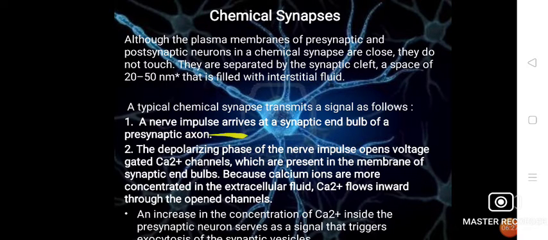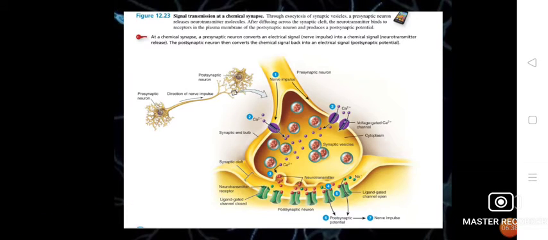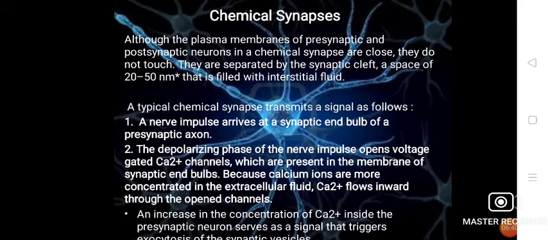A nerve impulse arrives at a synaptic end bulb of a presynaptic axon. The depolarizing phase of the nerve impulse opens voltage-gated calcium channels which are present in the membrane of synaptic end bulbs. Because the calcium ions are more concentrated in the extracellular fluid,